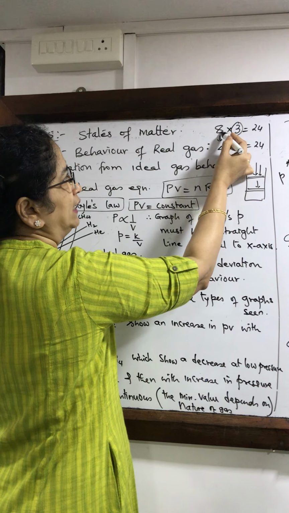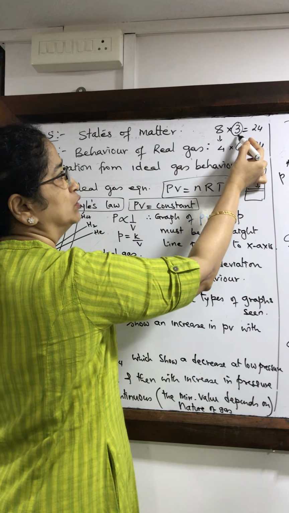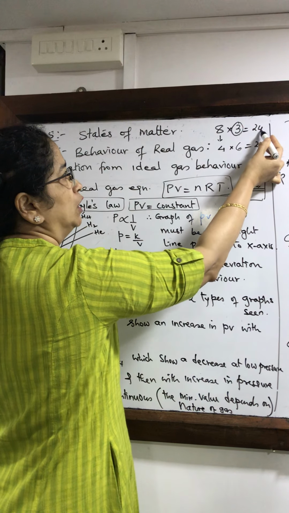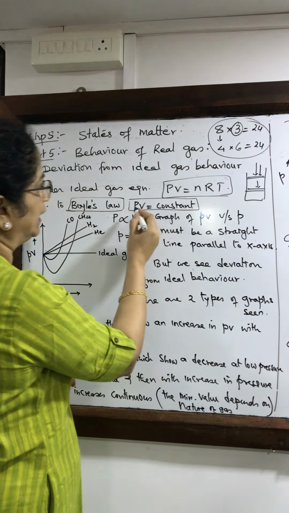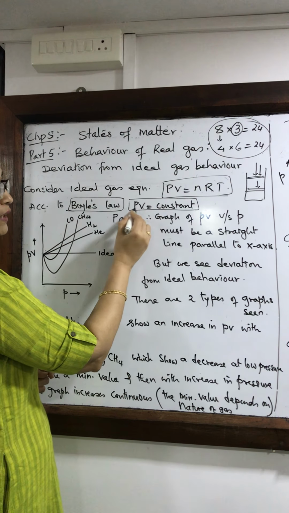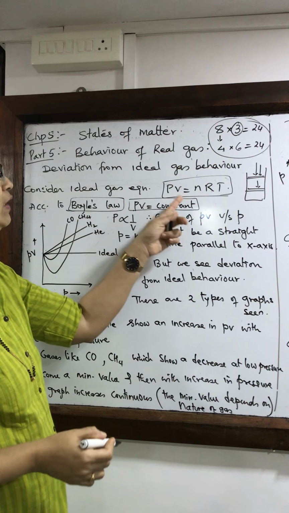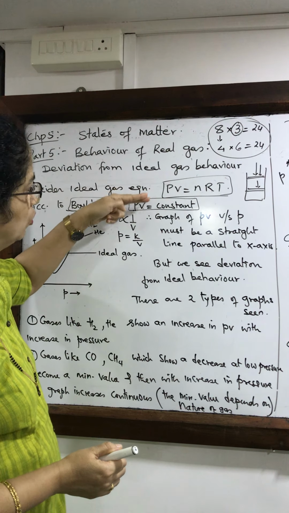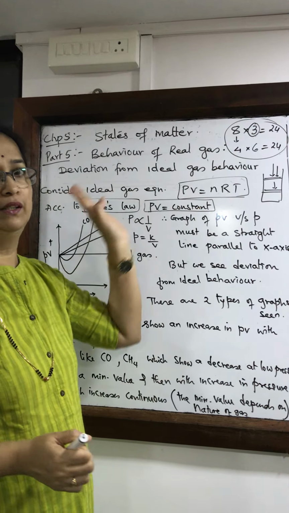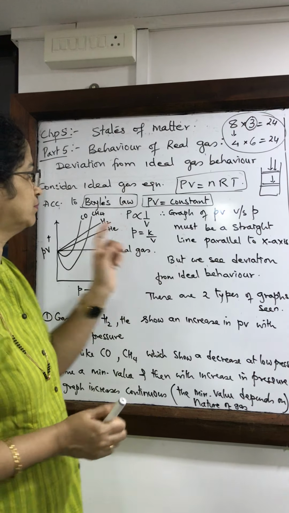So you will find that this quantity has reduced, whereas this has become more, but the product has remained the same. Similarly, for pressure and volume, the product will always remain constant. As pressure increases, volume will decrease, keeping the product constant.